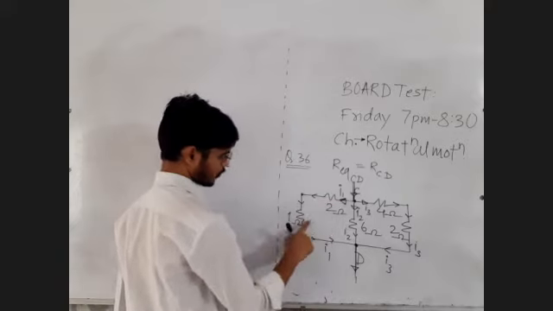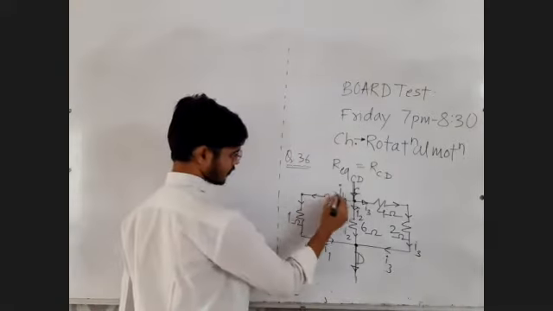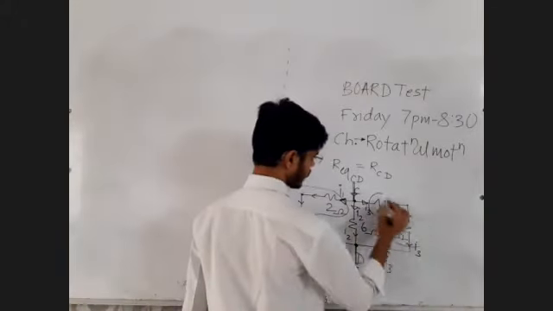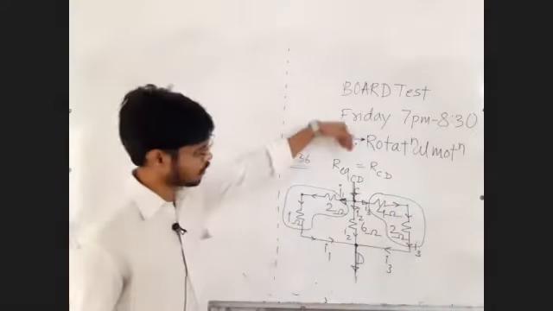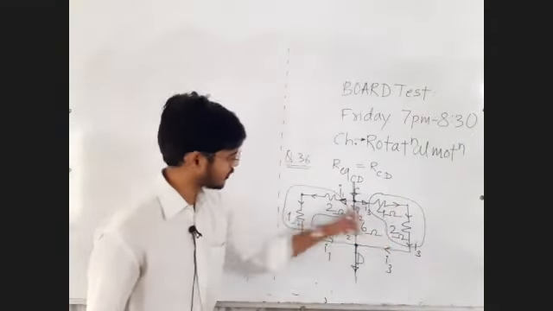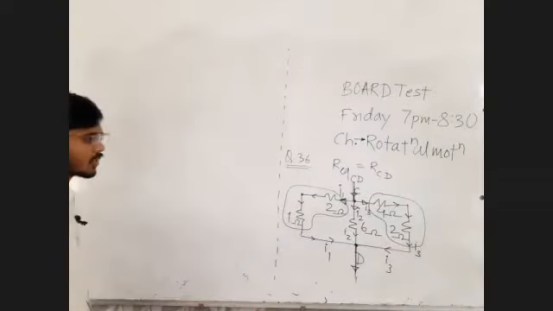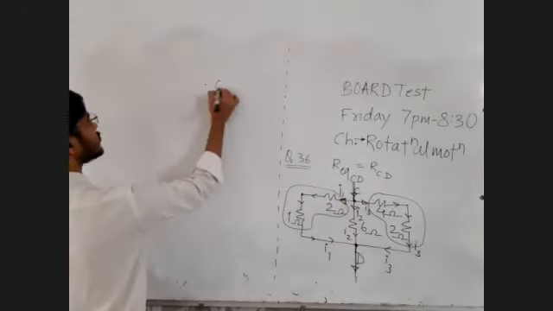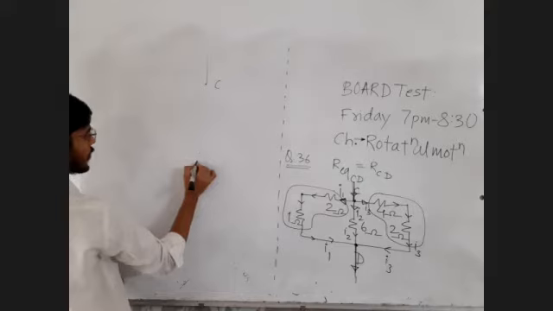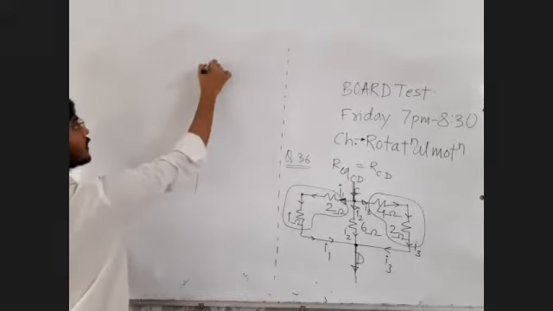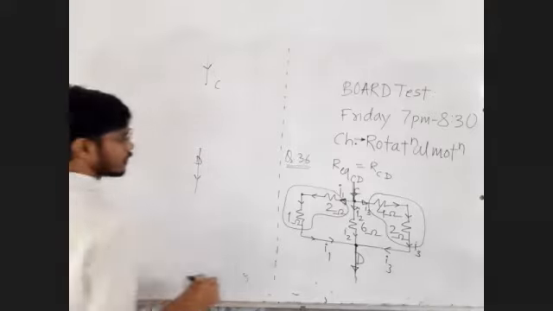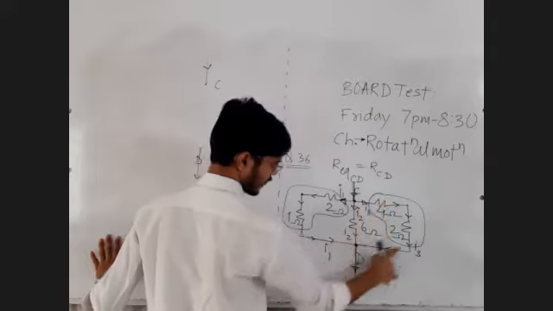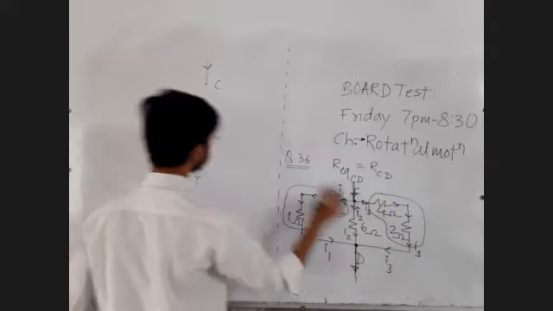So this 2 ohm and 1 ohm both are in series. This 4 ohm and 2 ohm are in series. If you observe from point C to D, these two are in series, these two are in series. So there are no additional points in the circuit. Only C and D points are there. So draw point C like this, draw point D like this, entering at C, leaving at D. Now between points C and D, 4 plus 2, 6 ohm.